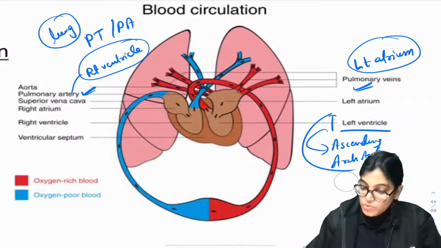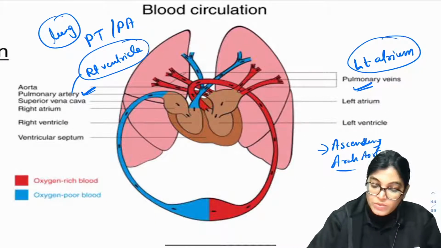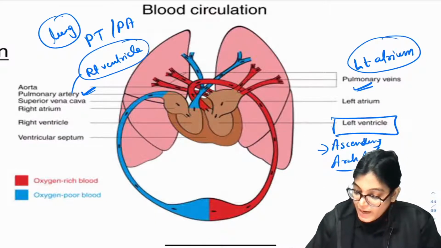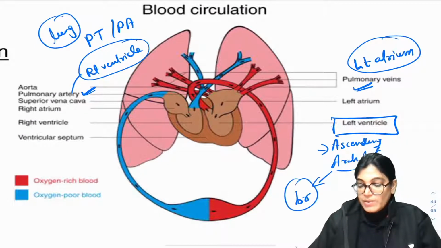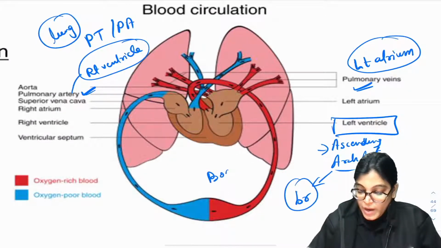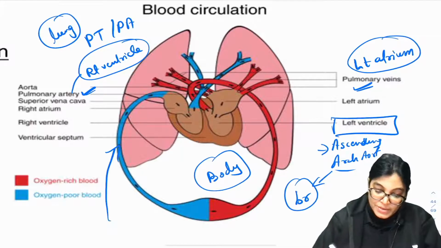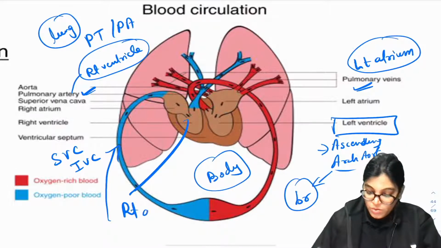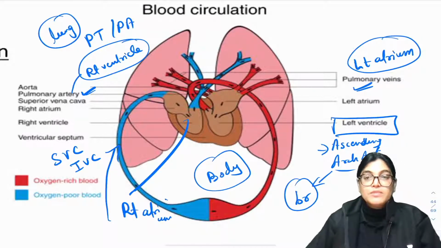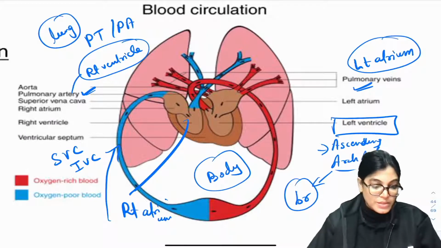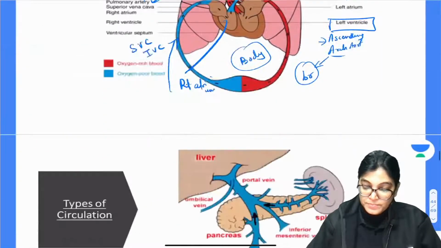The blood reaches the whole body. Through the left ventricle via the ascending aorta, arch of aorta and its branches, the blood is distributed to the whole body tissue, and from the body, the blood again returns via the superior and inferior vena cava, which open into the right atrium. So these are the two important circulations, pulmonary and systemic circulation. Is it okay, everyone?